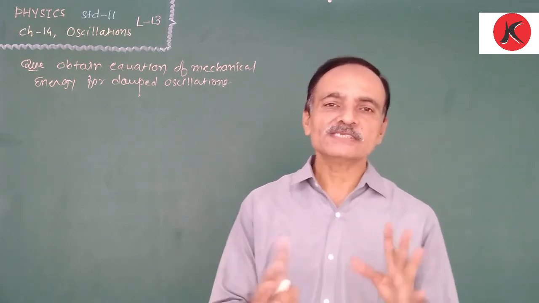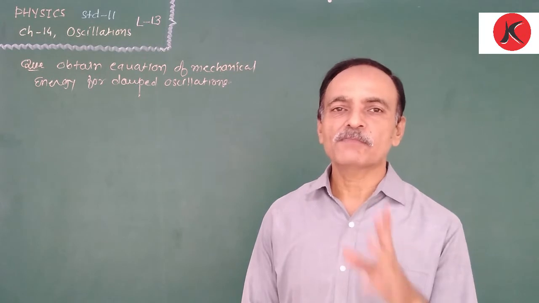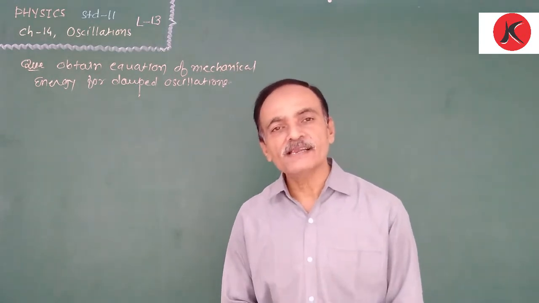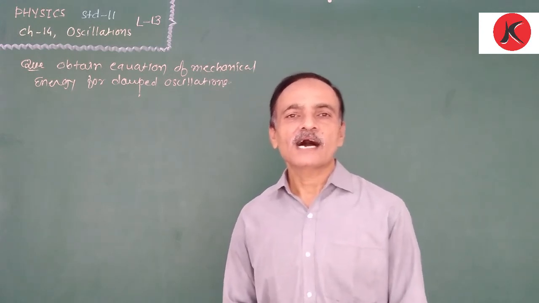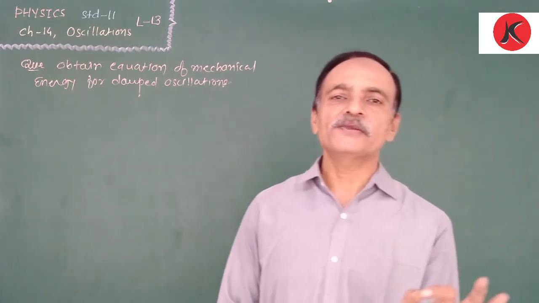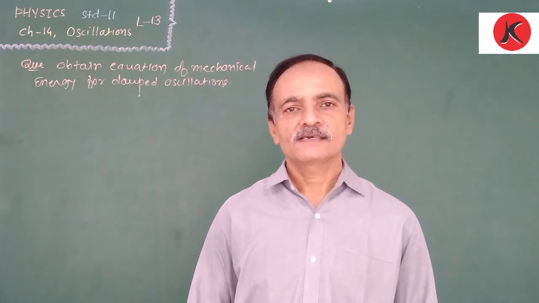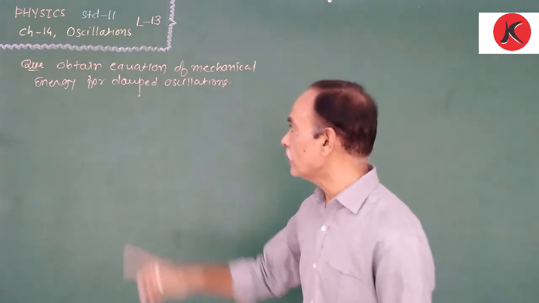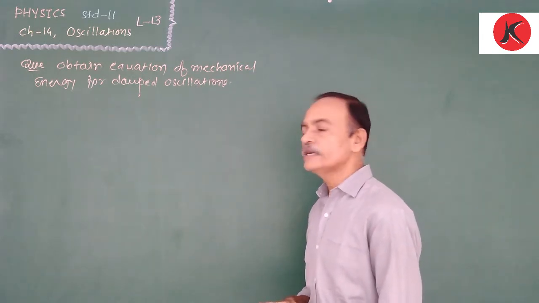Because in damped oscillation, the amplitude is a function of time, while in the equation of mechanical energy, half k A square, the amplitude is present. Therefore, we are interested in deriving the equation of mechanical energy for damped oscillation.